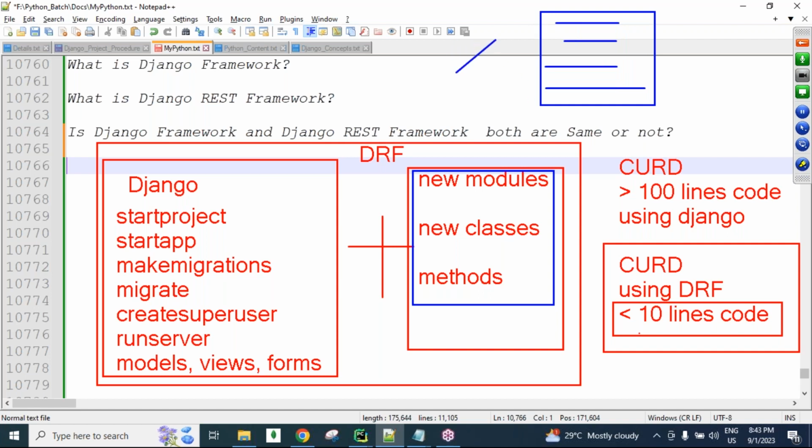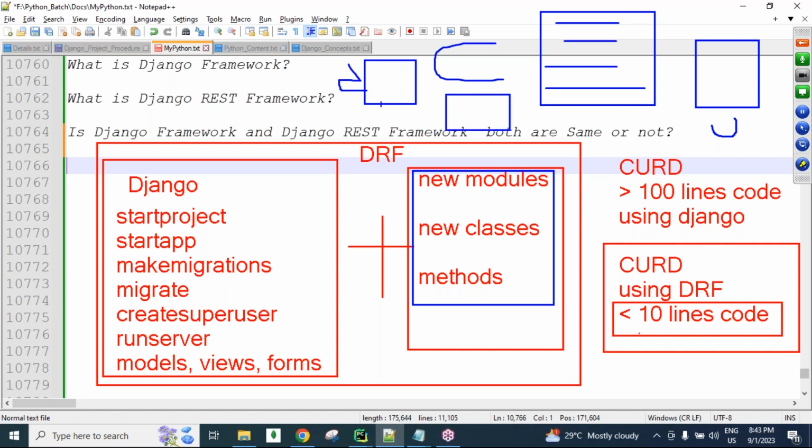They give one class name for creating, one class for updating, one class for deleting, and one class for getting, to do all the operations, guys. So there are separate predefined modules and predefined classes. Using those classes we can write very few lines of code, and we get all the other lines internally, guys.